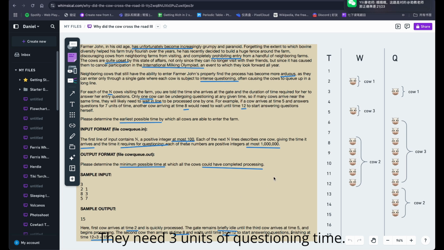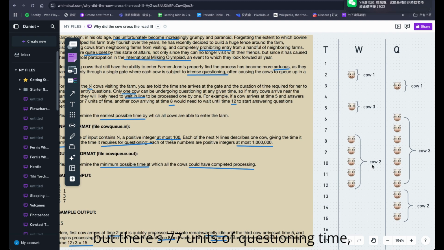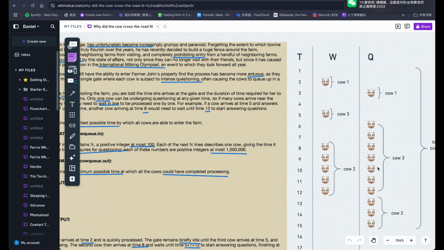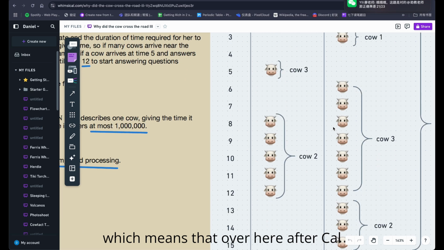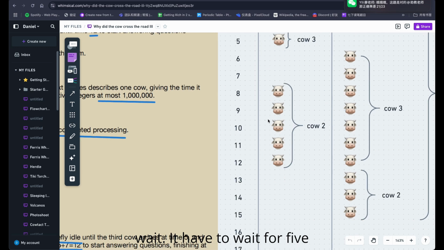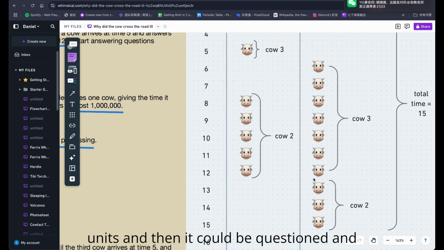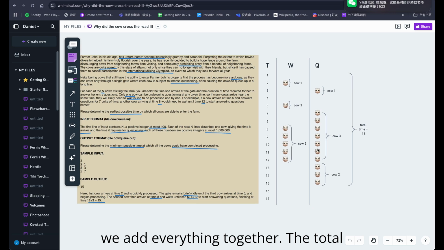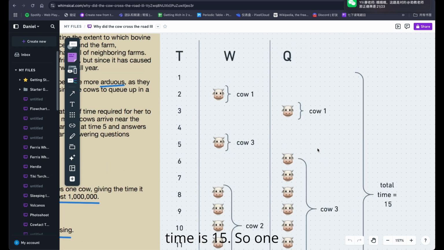They need 3 units of questioning time. Lastly, at time 5, a cow arrives, but there's 7 units of questioning time, which means that after cow 3 has started questioning, cow 2 arrives. So cow 2 will likely have to wait. It has to wait for 5 units, and then it can be questioned. And when we add everything together, the total time is 15.